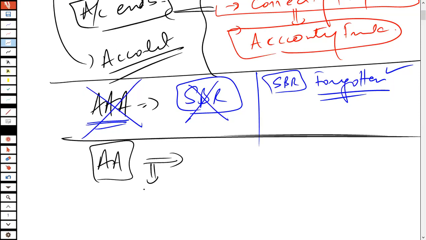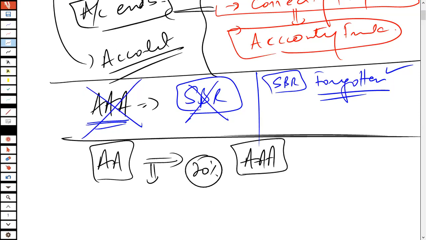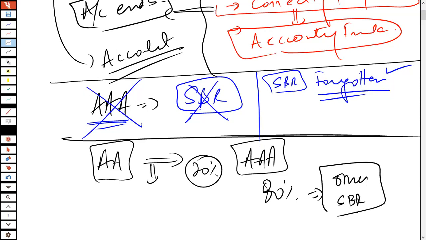That is okay, because when it comes to AAA, hardly 20% of the AA is applicable, and the rest of the 80% is the other knowledge or the accounting standard knowledge, which I would say is the SBR knowledge, that is going to be examined. So you don't have to worry about it. Only 20% of the F8 is going to be examined in this paper. The rest is not going to be examined.